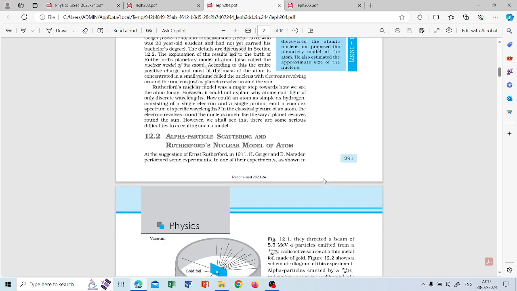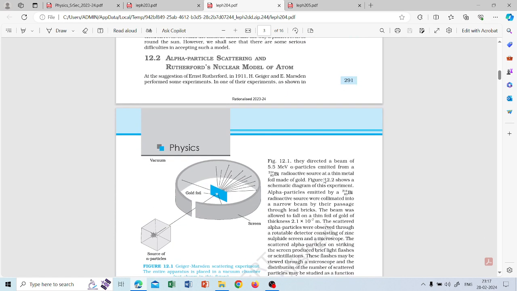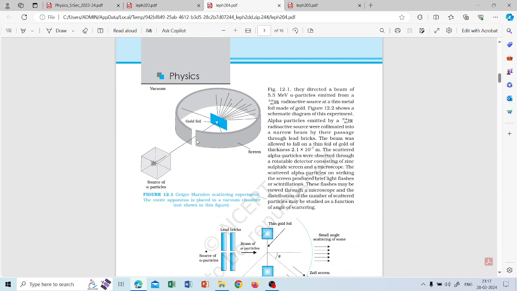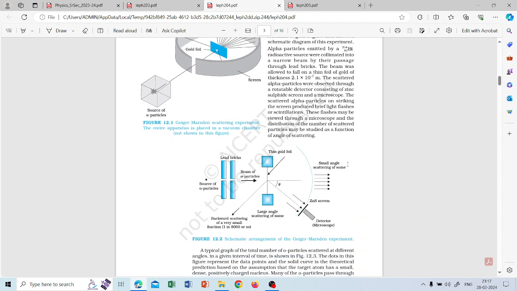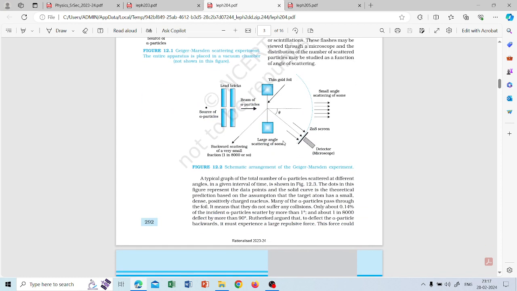So you can see that this is called the alpha particle scattering experiment. This was done by his students, Geiger and Marsden. One of their experiments is simply directing a source of alpha particles at a gold foil and checking the screen, how many times the beam has hit the screen. These are the experiments given.